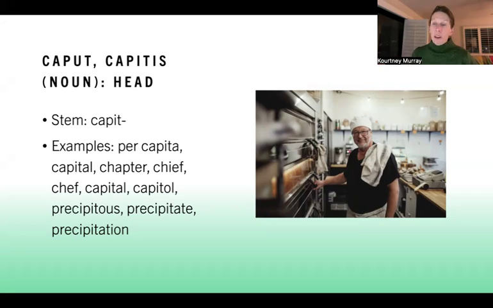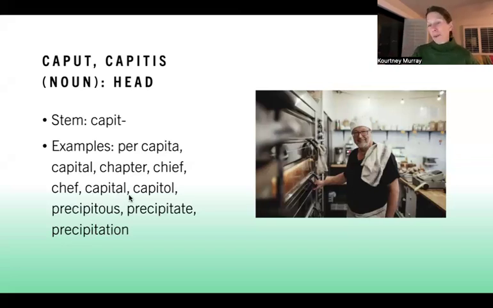So capital, we use this, obviously, we live in a capitalist society, you may be aware. So capital, the idea of money. It's interesting, there's not really a clear line between capital as in capitalism and head, except for perhaps the idea that originally someone's most important possession, the thing that they valued the most, would have been their capital possession, right? And so if money, I mean, come on, is your capital possession, and hence it becomes capital, something along those lines. But we also have capital letters and the capital city, this sort of thing.